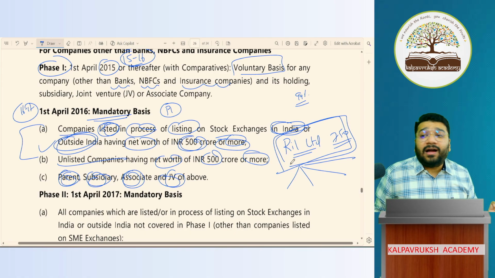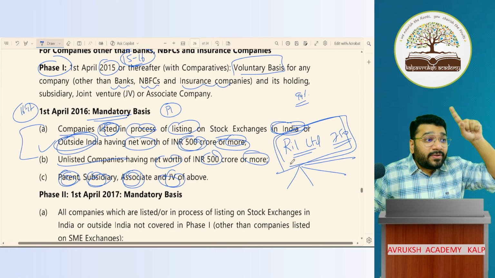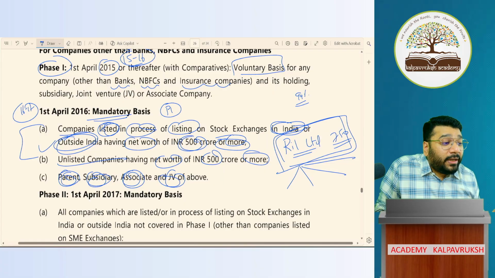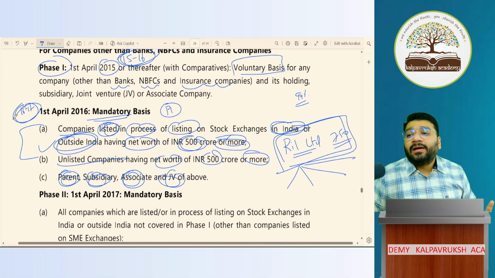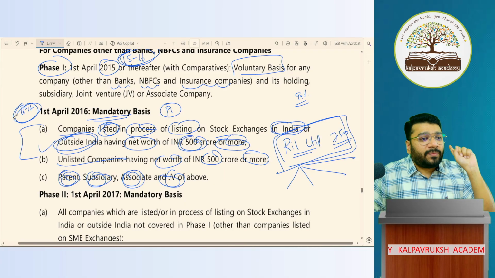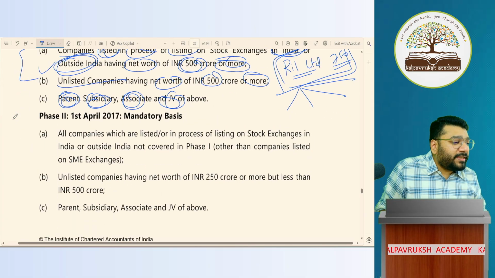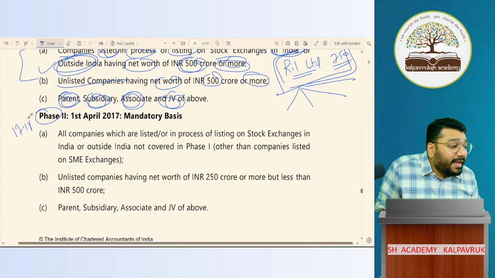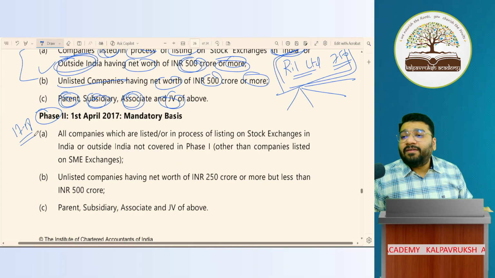This was the criteria in which financial year? 2016-17. So 15-16 was voluntary. 16-17 was compulsory. This was phase 1. Okay. Then came phase 2. Which financial year? Immediately next financial year, 17-18 onwards. Now here, they revised the criteria.